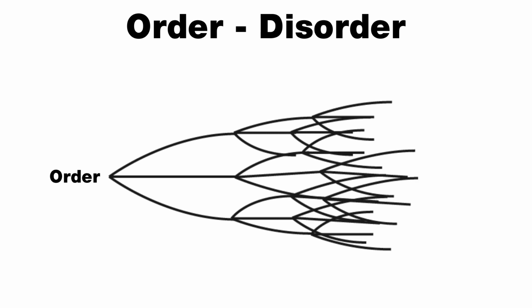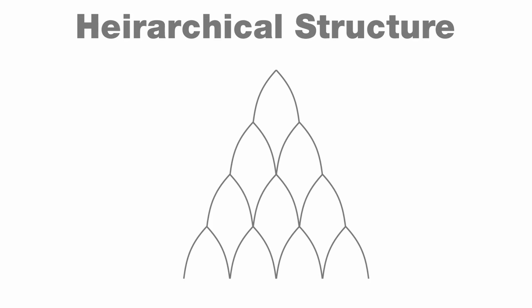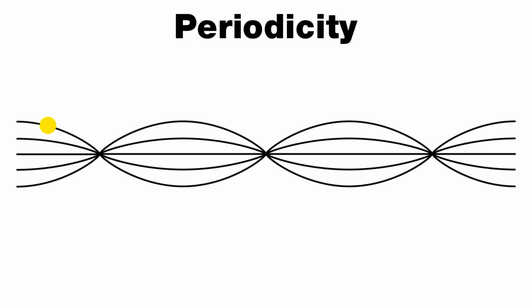Order, disorder. This model represents the second law of thermodynamics. Hierarchical system. Hierarchical structure is a universal phenomenon. It happens in the atomic system, the solar system, the body system, and in our social systems. Periodicity. Periodicity is a universal phenomenon, such as day in, day out, seasons in a year, economical cycles, or a woman's menstrual cycle.